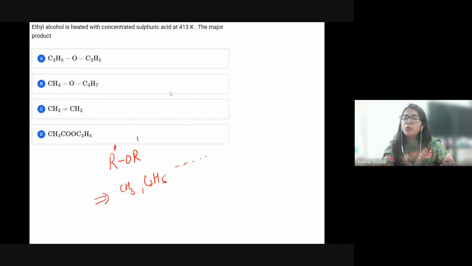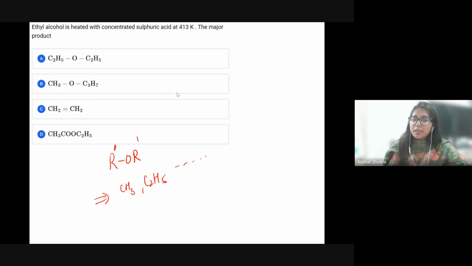Now, if I increase the temperature by 30 degrees centigrade, what is happening? It is now a higher temperature. Here, instead of intermolecular dehydration, intramolecular dehydration will take place. A single molecule of ethanol loses water to form ethene, an alkene.